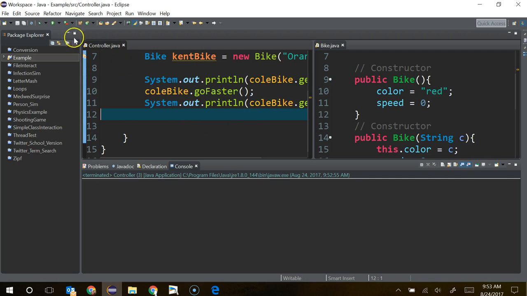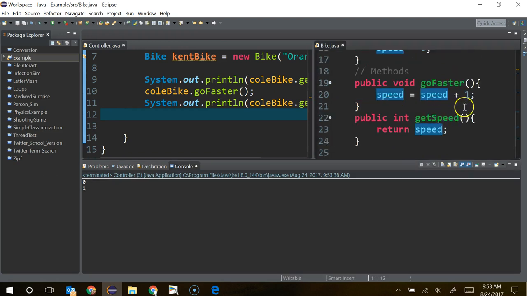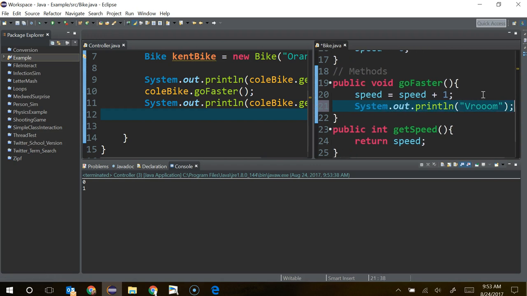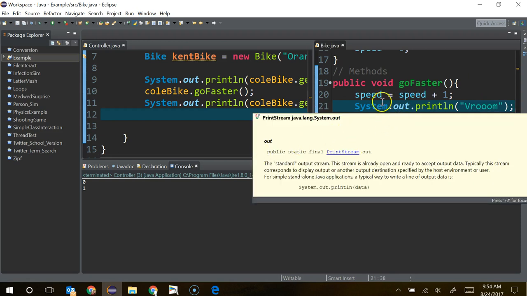All right, now if I do it, right? It's going. And let's just make sure so that we can see that this is running. Then our bike's going to say vroom. Because that's what bikes say when they go fast.